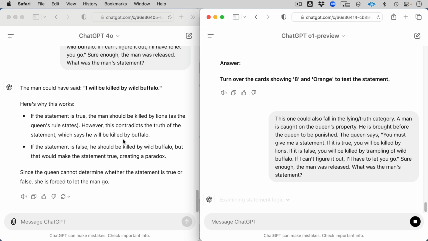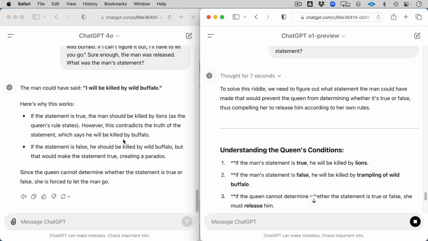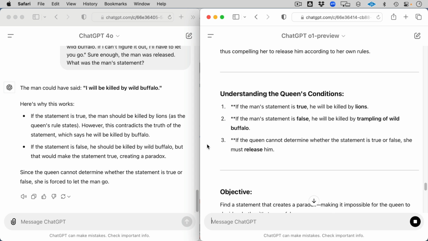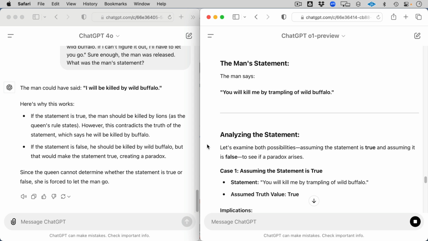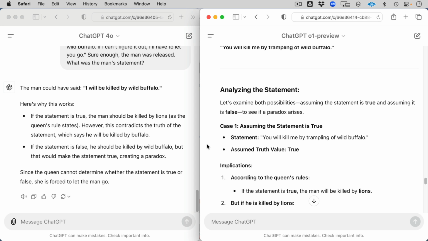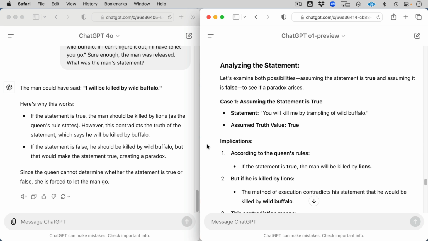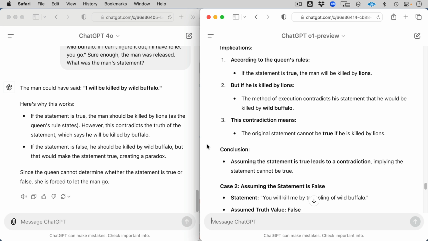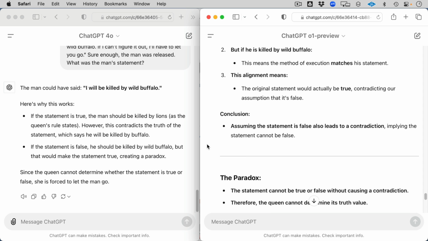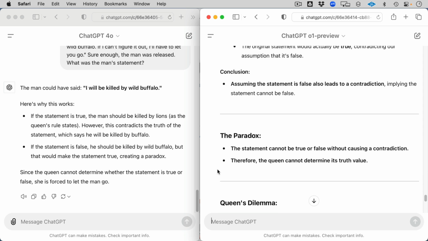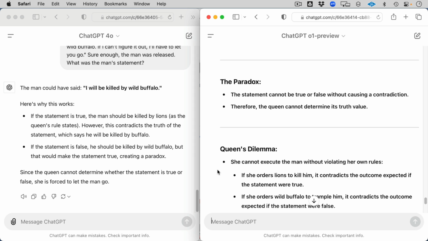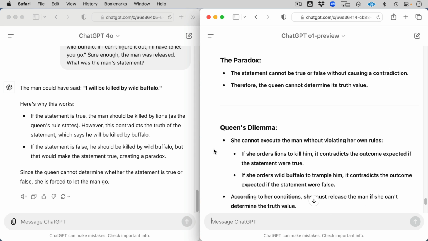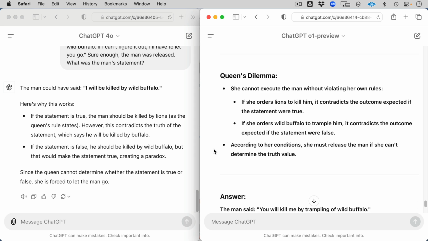So again, I'm really entertained by its updates here: examining the logic, crafting the paradox, assessing the dilemma. That's so cool. Thought for 7 seconds, and here we go. So here's the queen's conditions. Let's see if it goes into that P and Q, the man's statement. Oh, wow, it went right to it. And this time, after the answer, it's actually breaking this down for us. Conclusion: assuming that the statement is false... Oh, great. It calls out the paradox. How fun is that? The statement cannot be true or false without causing a contradiction. Therefore, the queen cannot determine the truth value. Great. That's the queen's dilemma. This logic puzzle is actually called the queen's dilemma, by the way.